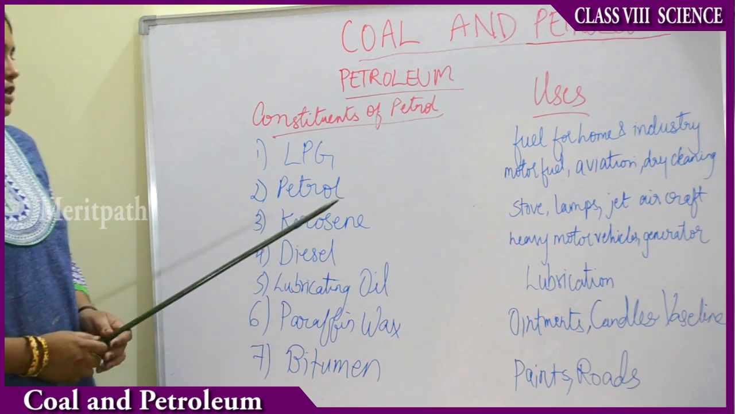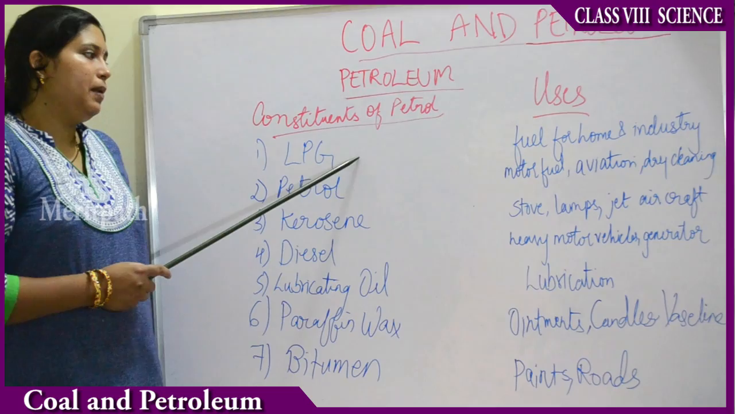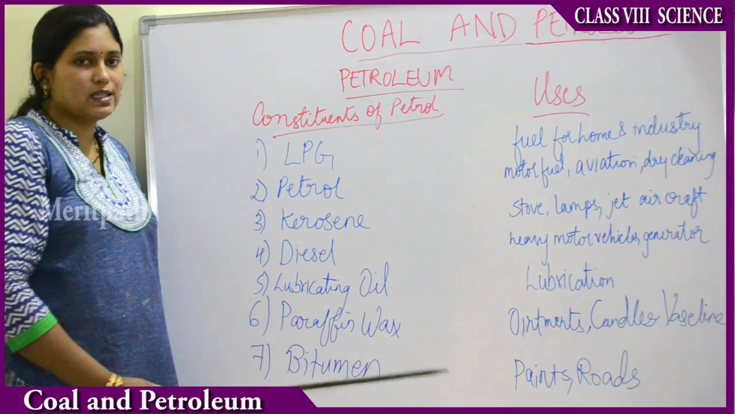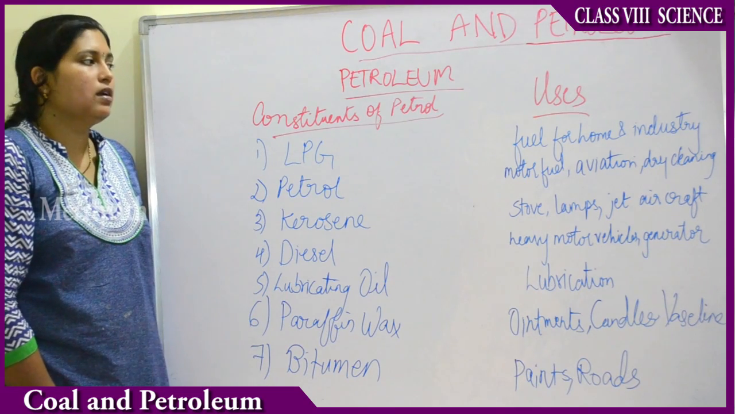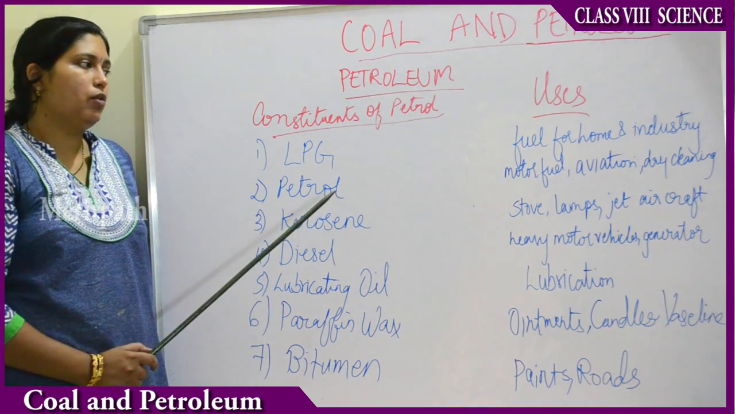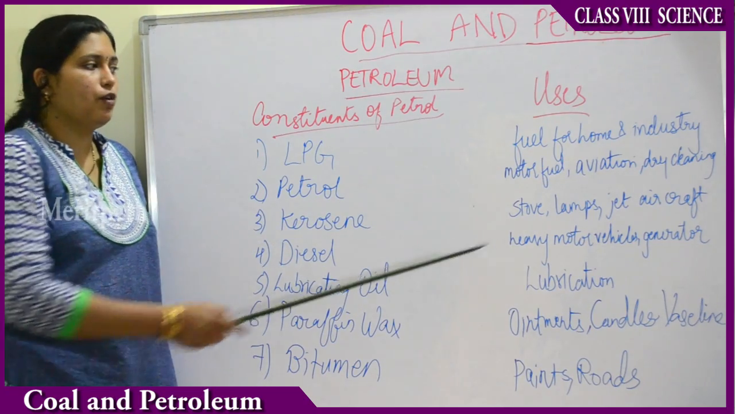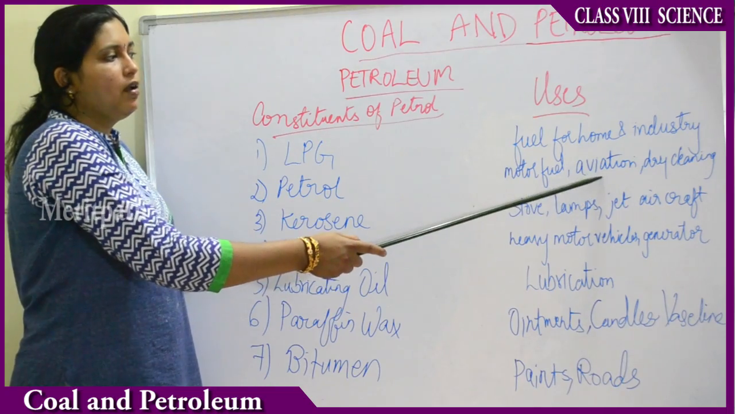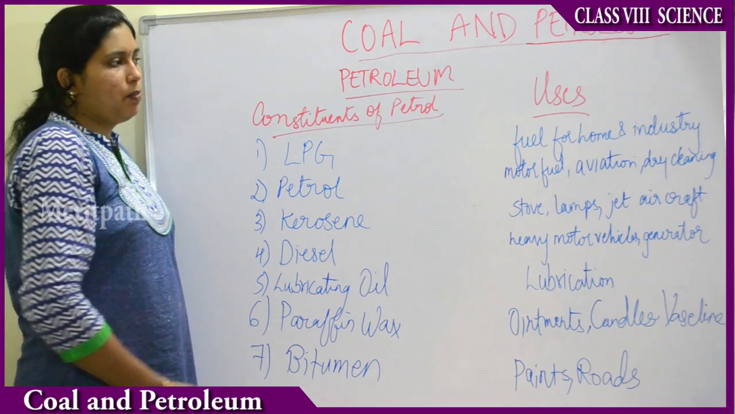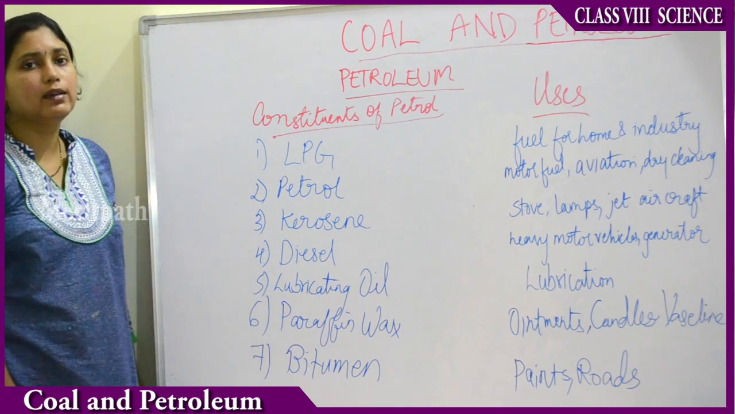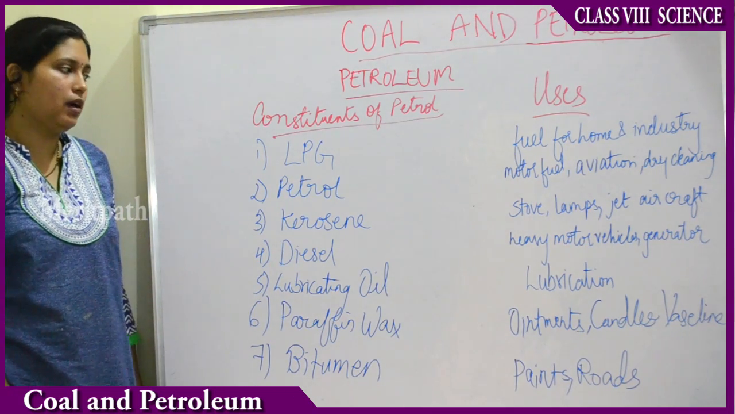Now let's see the uses. LPG is nothing but fuel for home and industrial uses. You get cylinders in the home, no? Those are LPG cylinders. You use them for cooking purposes. Then petrol, as you all know, is used for running vehicles, as motor fuel. Then in aviation, that is the air industry, for running flights or aeroplanes. Then dry cleaning of clothes. You may not know that when you give clothes for dry cleaning, they wash them with petrol. We hear like that.